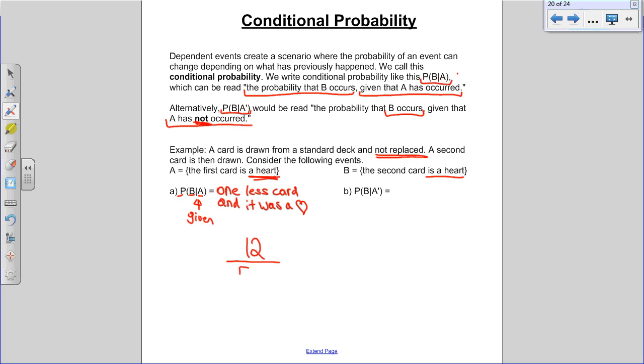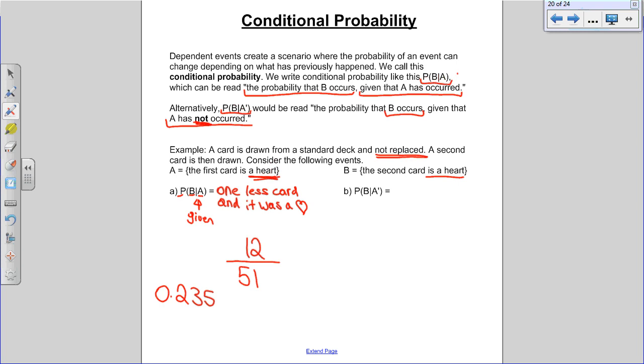We did this exact question already. We put that in our calculator, find the decimal for it. What was the decimal? It was 0.235. That's right. Okay. That would be the probability of that happening, given the first event did happen.